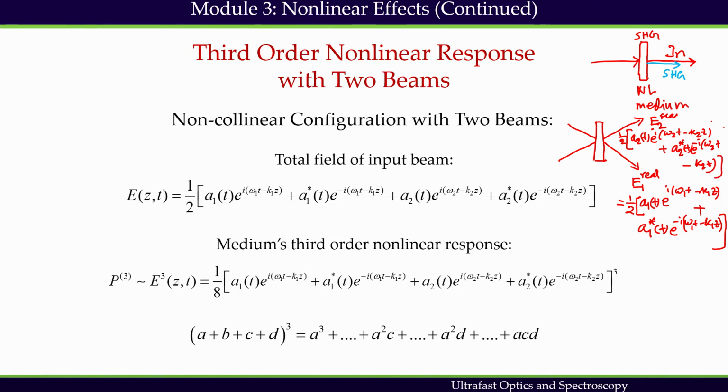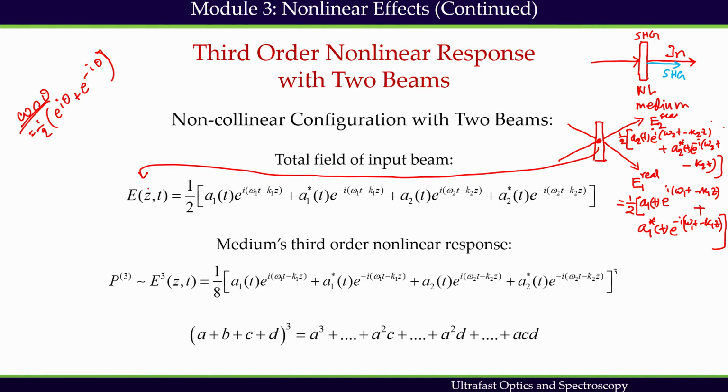So this complex conjugate is nothing but Euler's formula, which suggests that cos theta equals half of e to the power i theta plus e to the power minus i theta. So cos theta represents the real field. What we have is that at this point where two beams are interacting in non-collinear configuration, the electric field at this point is the total electric field. Electric fields are additive, so the total electric field is going to be of this kind.